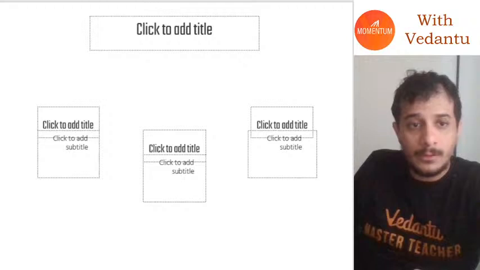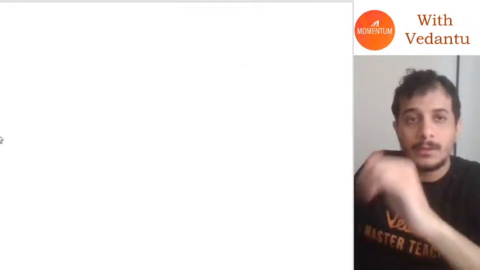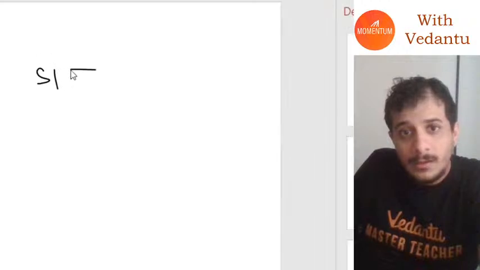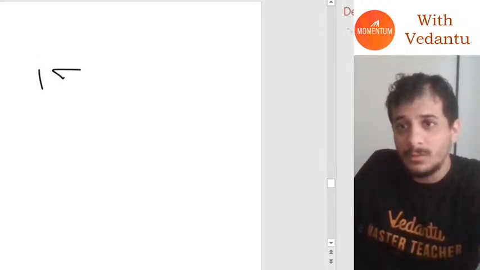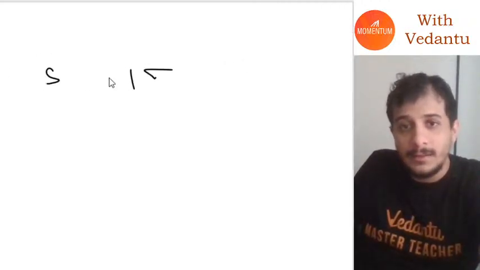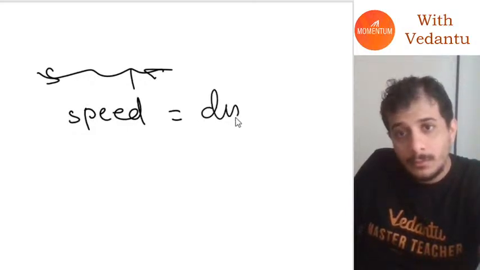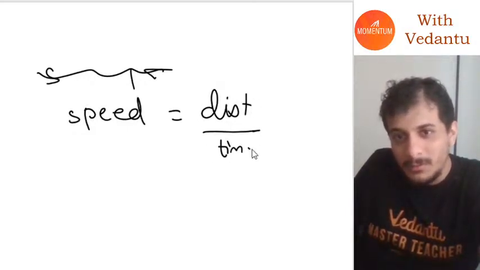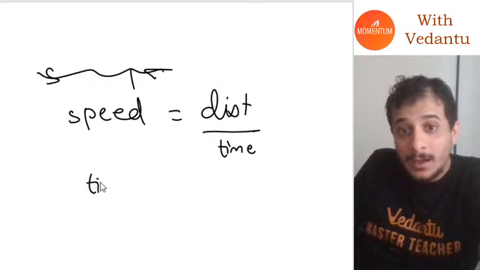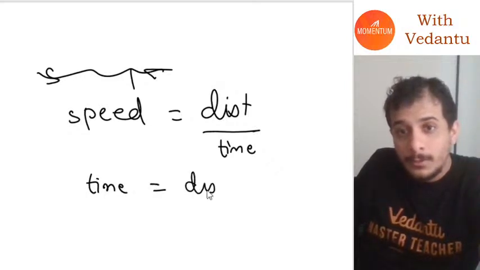Now I don't know if you guys know this, but there's an equation in physics called speed is equal to distance upon time. Do you remember? Which gives me time is equal to distance upon speed.